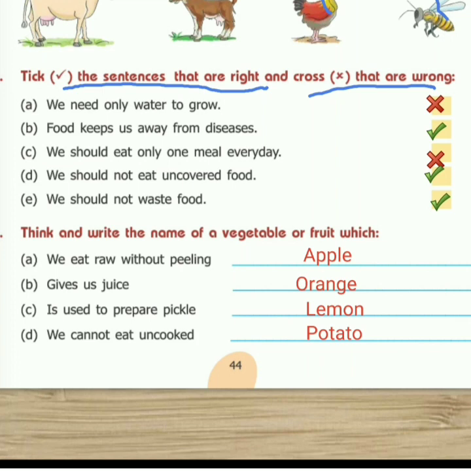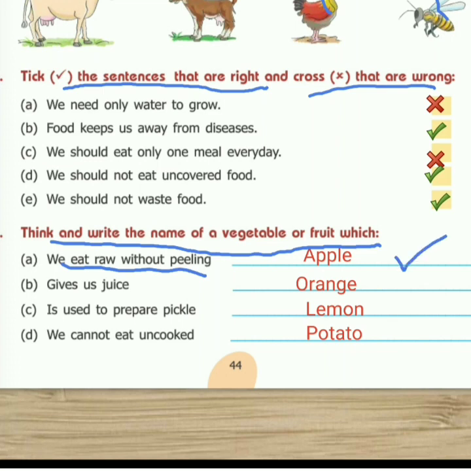Question number 4 says, think and write the name of a vegetable or a fruit which. So we have to think and write the name of a vegetable or a fruit. So let's read. We eat raw without peeling. Answers I have already written. Your answers can be different, no problem at all. So apple I have written. We can eat it without peeling, right?